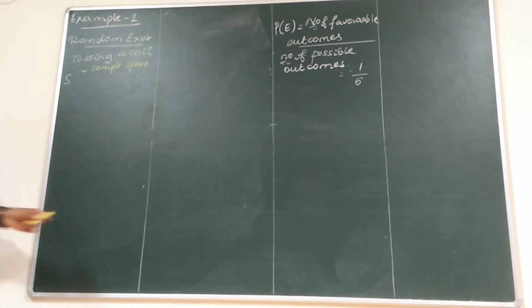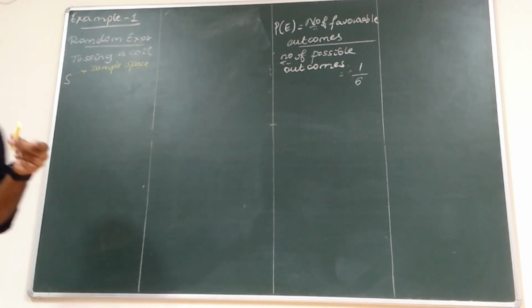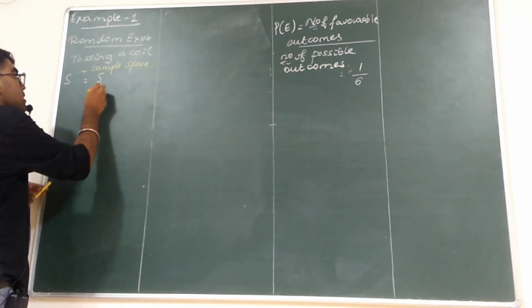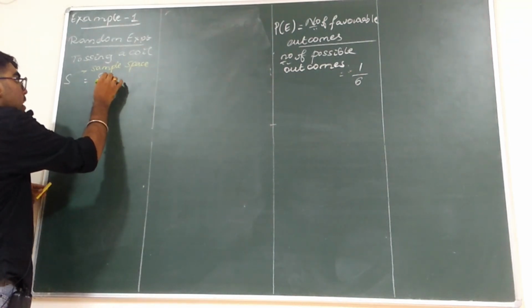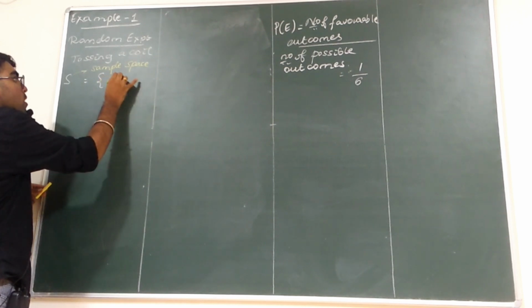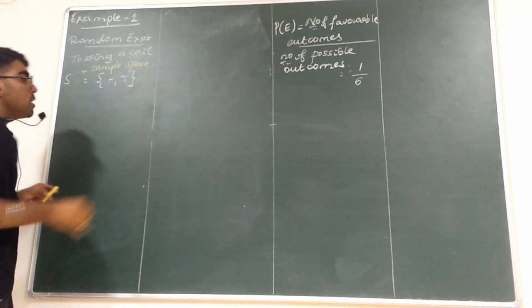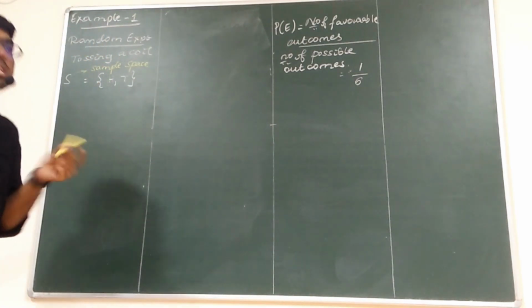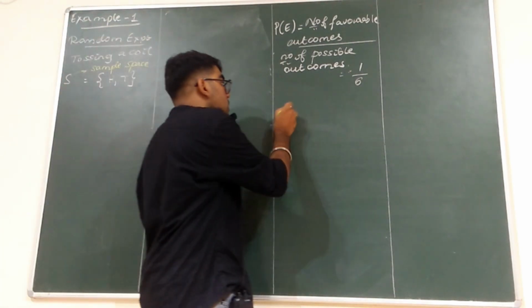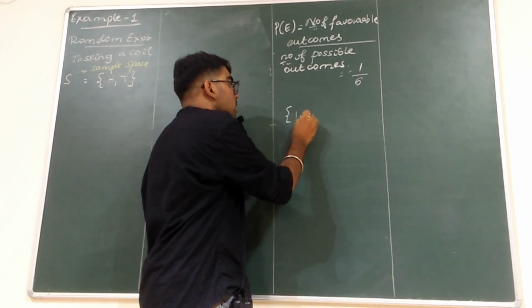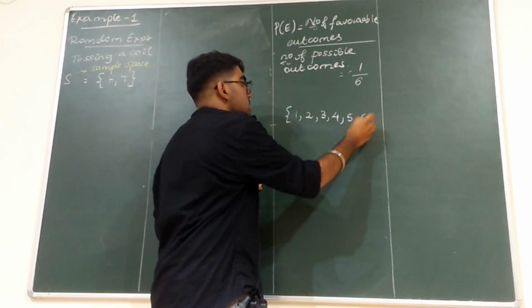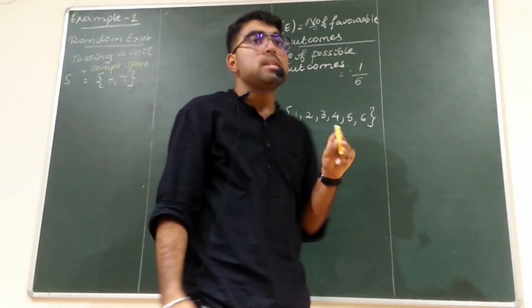What are all the possible outcomes which will come? For one coin tossing, one is head and one more is tail. These are the two elements of the sample space. Whereas for rolling a dice, the sample space is 1, 2, 3, 4, 5, 6.